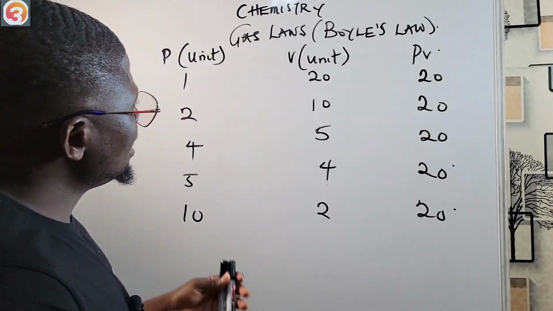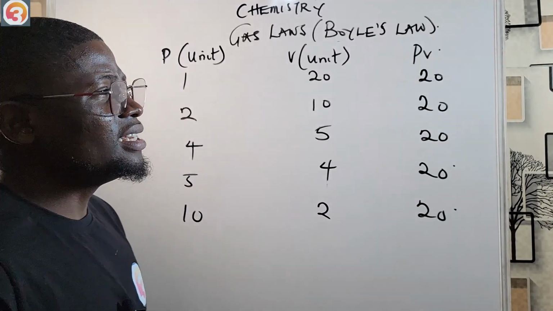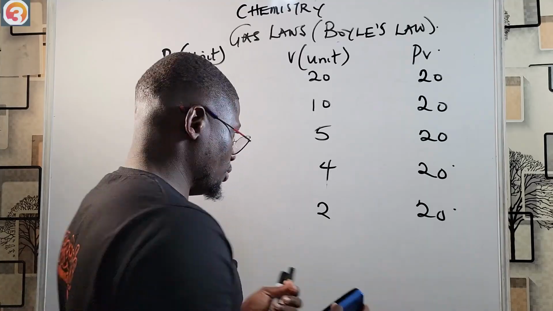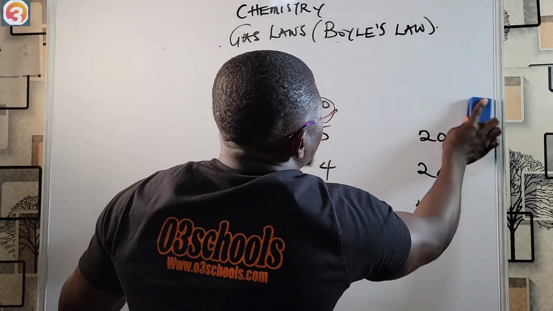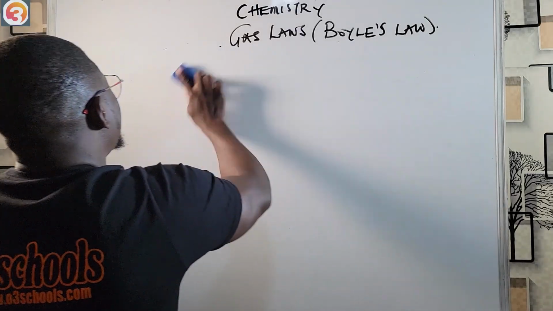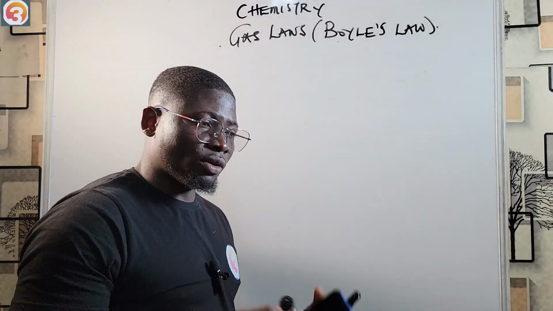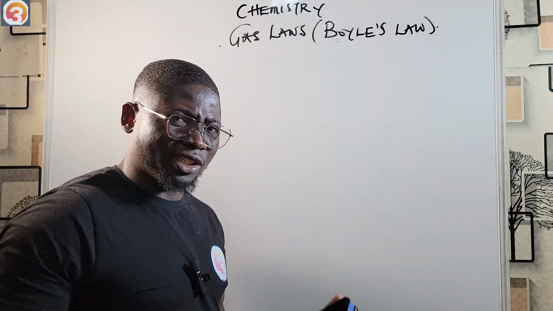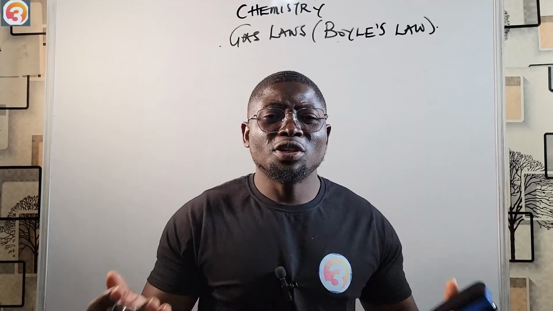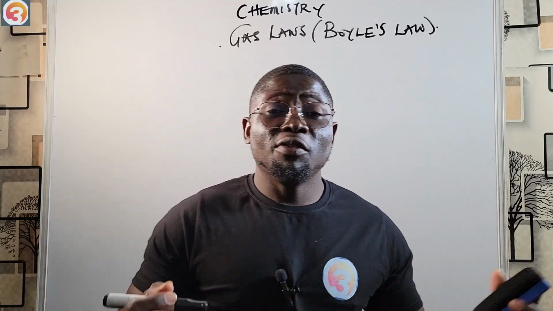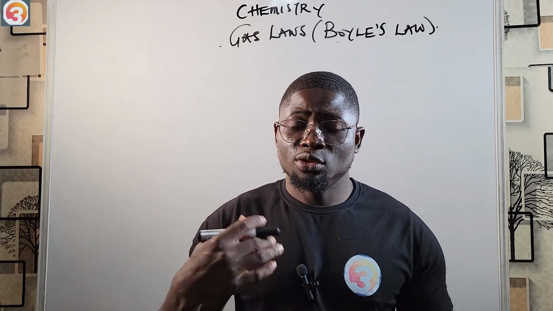All right. Now, another important part of this lesson is the graphical representation of Boyle's law. How do you represent Boyle's law on a graph? There are many ways to present Boyle's law on a graph. You need to know them, because if you check your past questions on the O3Schools JAMB app, you will see many questions like that. Which of the following graphs represents Boyle's law? Which of the following graphs represents Charles' law? So you must know the graphs so that you will be able to answer questions.